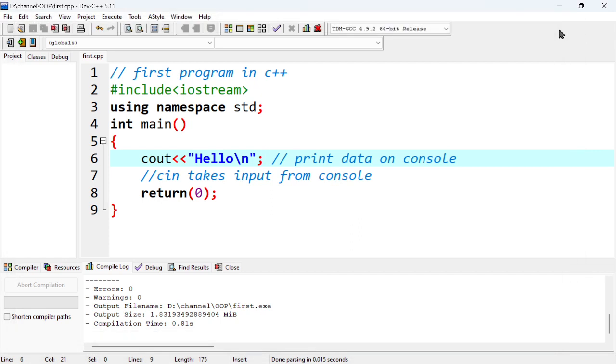In the next video we are going to discuss how to create a class and how we can use the class, and then in the upcoming series we are going to discuss many features of C++.